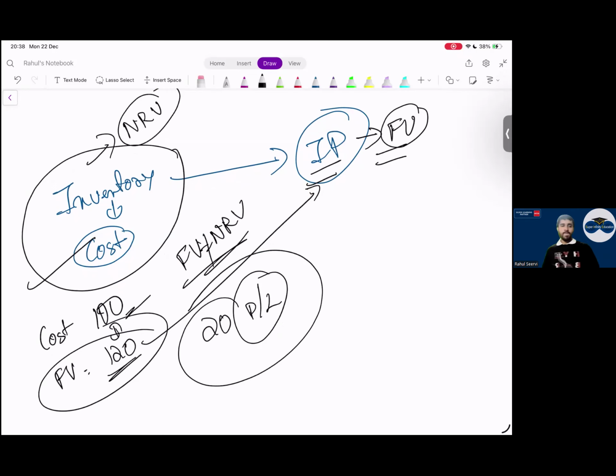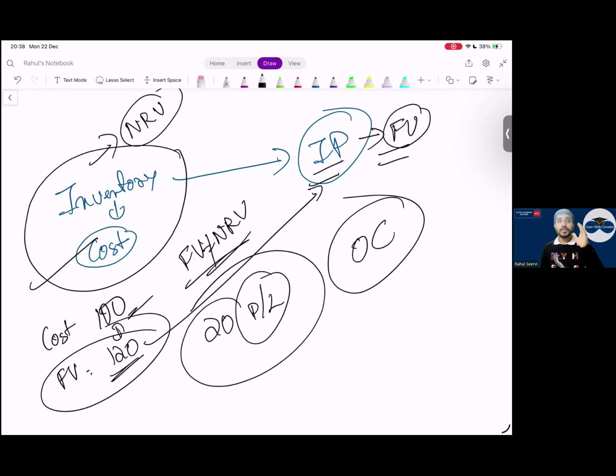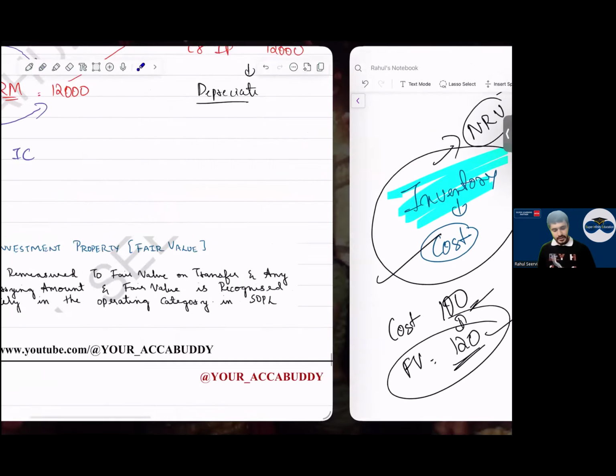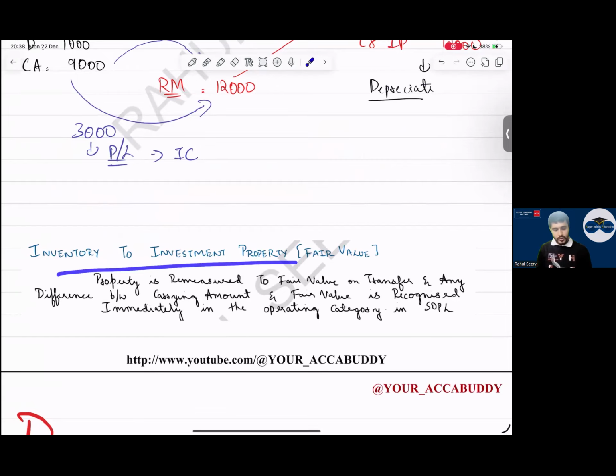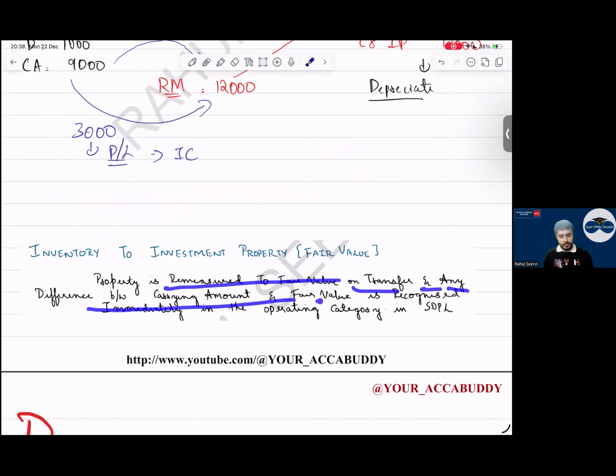Operating category. What is the old standard? Inventory, IAS 2. Inventory is for business purpose. That is what is written, see the line. Inventory to investment property: the property is remeasured to fair value on transfer, and any difference between carrying amount and fair value is recognized immediately in P&L under the operating category.